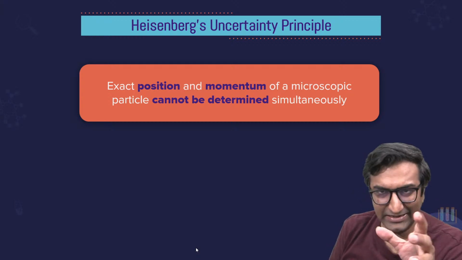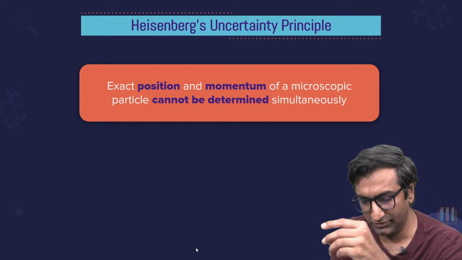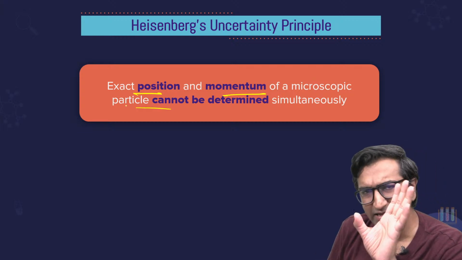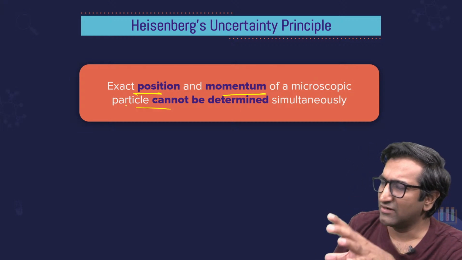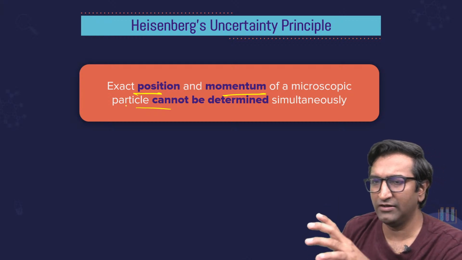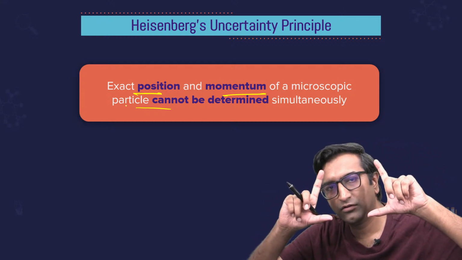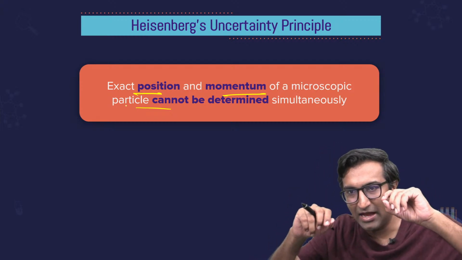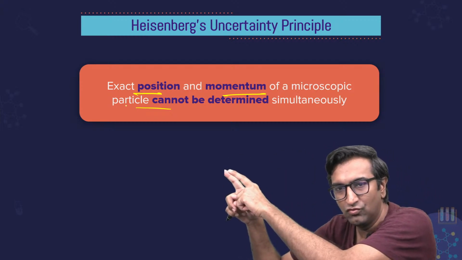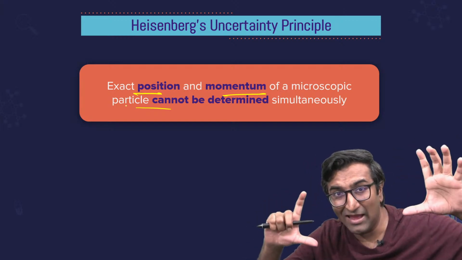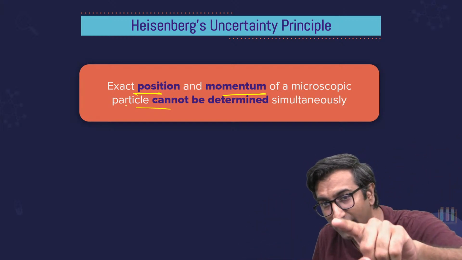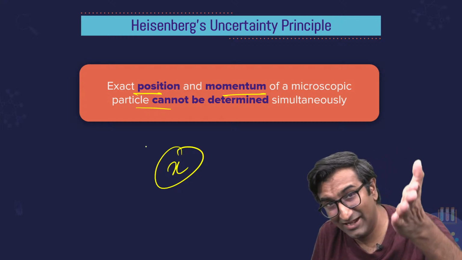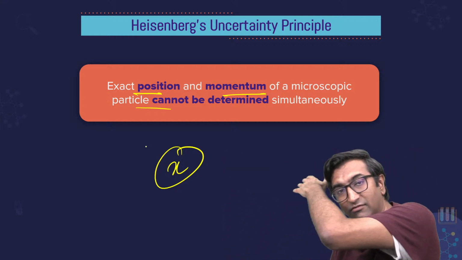Heisenberg, he said that it is not possible to exactly decide the position and momentum of any microscopic particle. इसका ये बोलने का मतलब था कि अगर I get this crazy instrument that can take a snapshot in time. What is snapshot? मैंने फोटो ली, मतलब कि आप जहां पे भाग रहे हो, statue. I get such a fast camera that somehow I'm able to see exactly where you are at in position. I get X. But in the time I take to measure that X, उसकी velocity बदल गई.